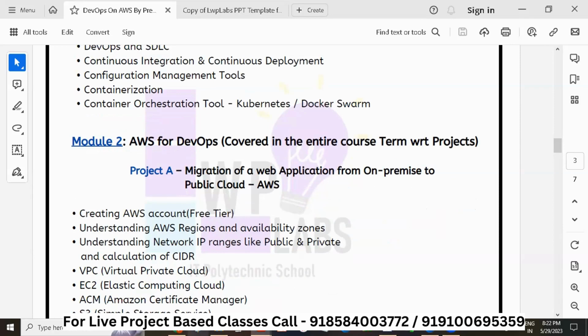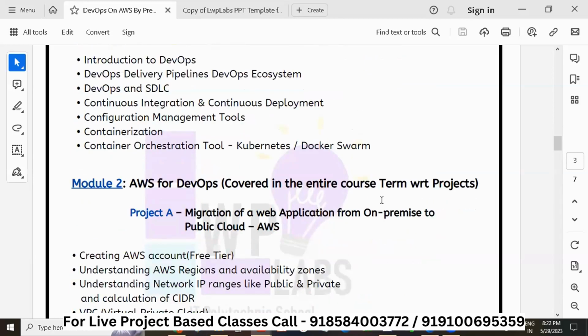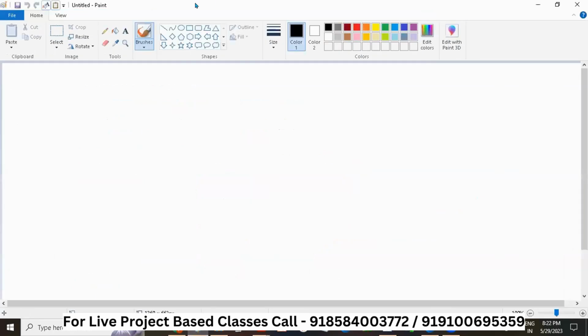What is a minor project and why are we doing these minor projects? So this is the major project. Under this, we have some minor projects, right? To understand this major project, we are doing these minor projects. Let me explain you with the help of a diagram. So what exactly I'm trying to say is,